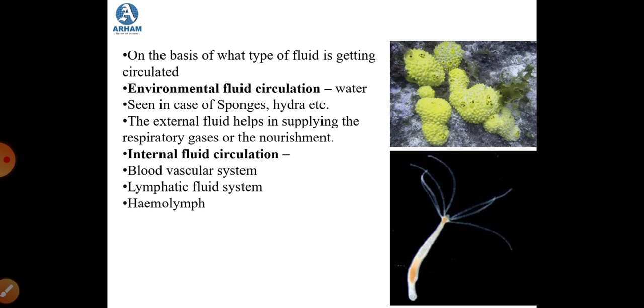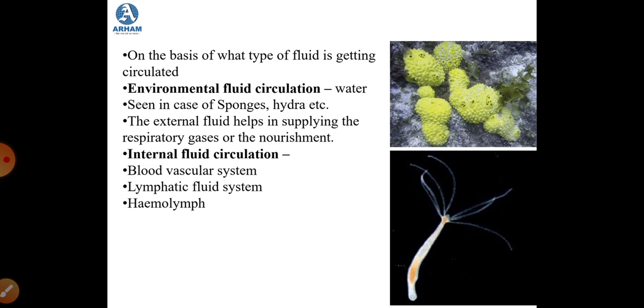If you see in the first picture of sponges, there are visible pores on the external body of sponges. Through these pores, the water moves in and moves out continuously, and as the water is moving inside and outside, it is actually exchanging or supplying these respiratory gases and the nourishment. So this was about the environmental fluid circulation.